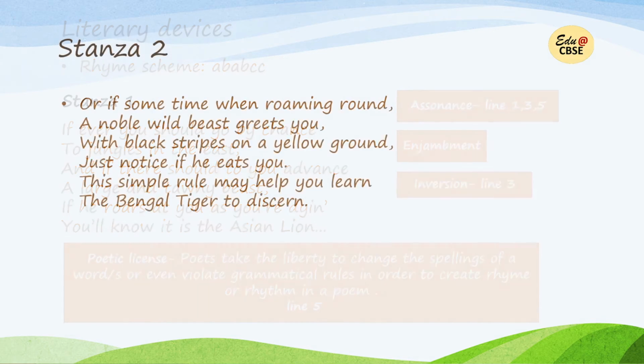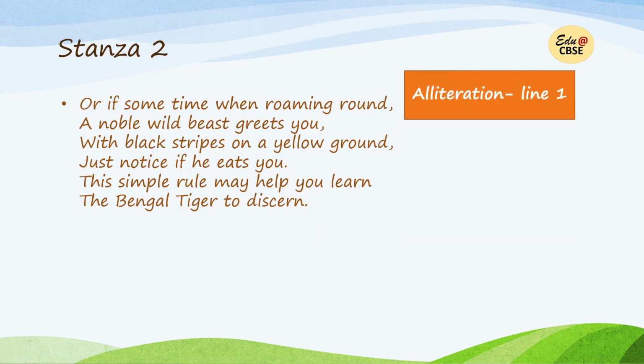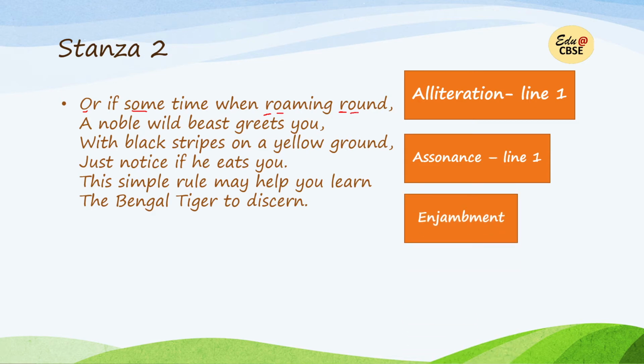Now, next stanza. Here, the first literary device is alliteration. So in line 1, alliteration, the r sound, r of roaming and r of round. Next, we have assonance. Again, in line 1, it is the O sound here. So we have it here also. Now next we have enjambment, in the last two lines. You learn the Bengal tiger to discern. So this is enjambment. Now you know what enjambment is.